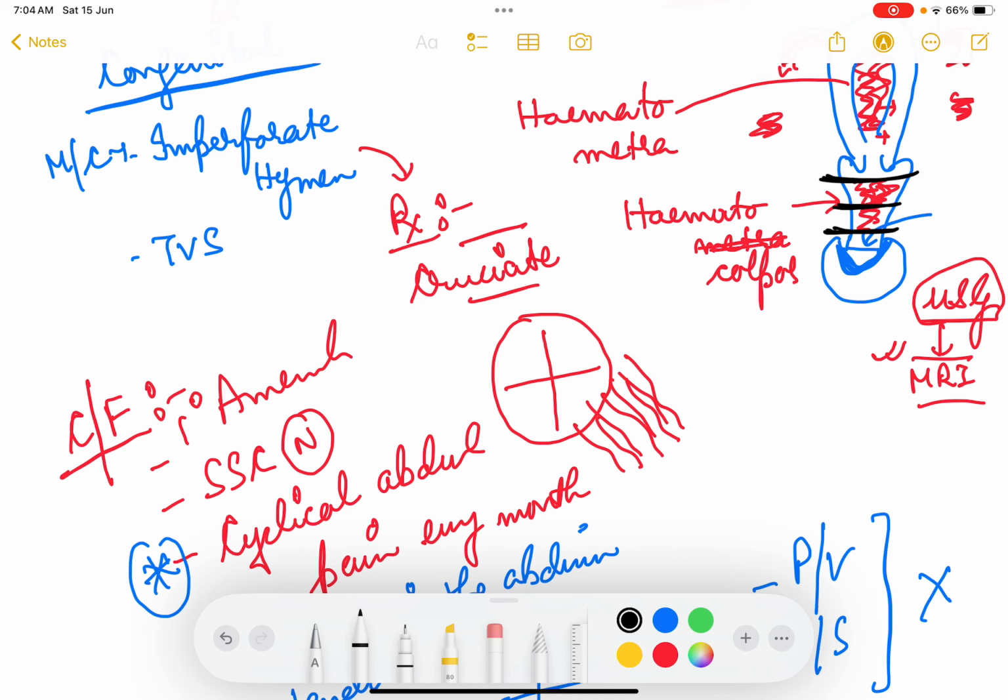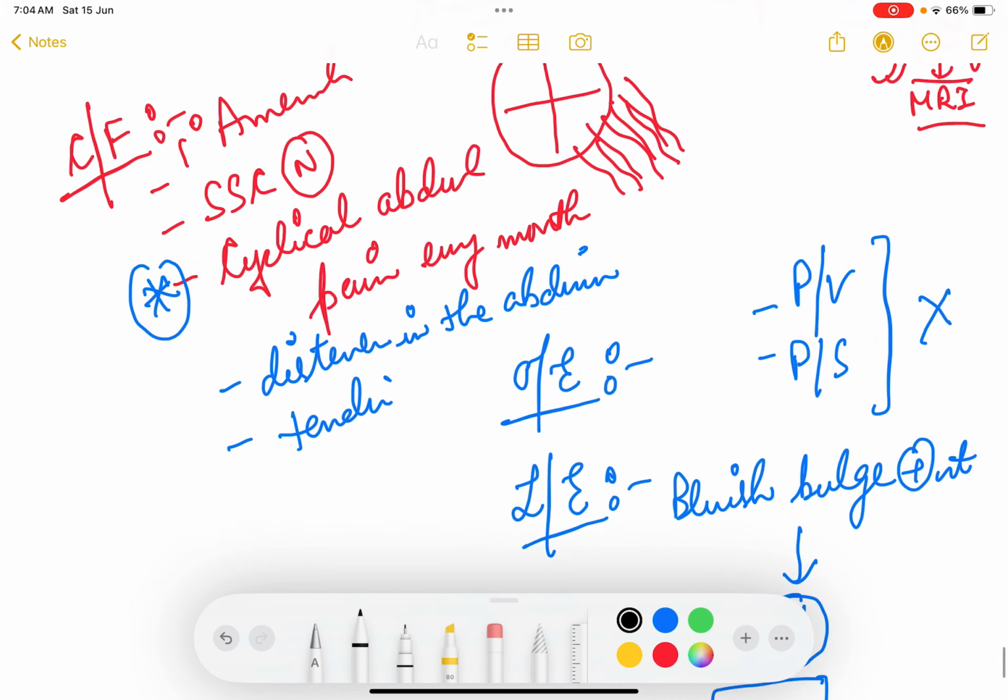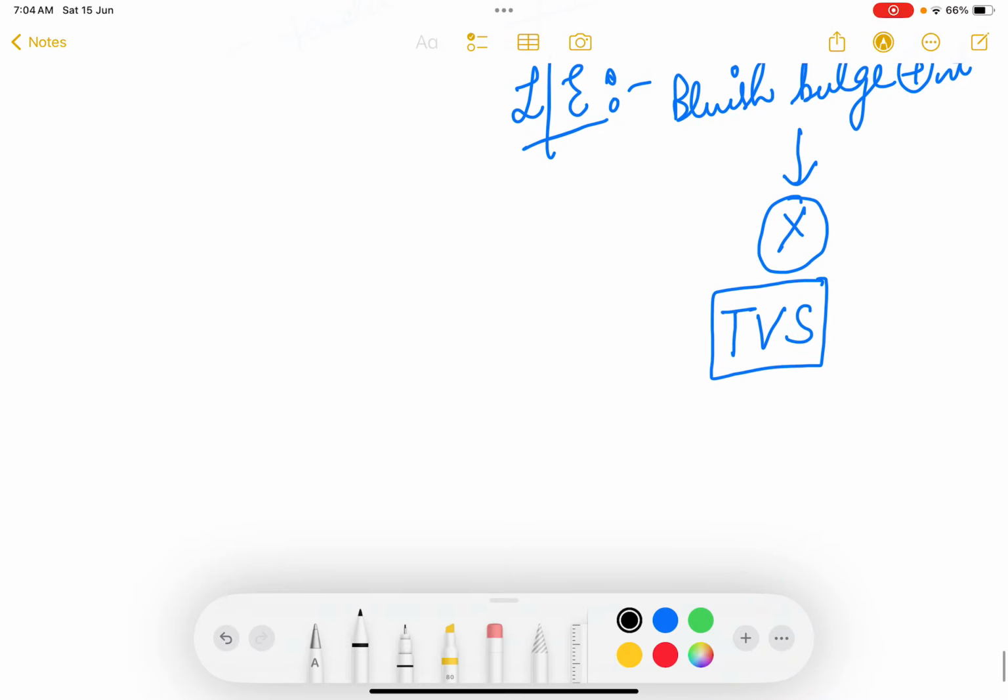So all the vaginal septums are very thick, and so bulge and bluish bulge will be absent. So bluish bulging in local examination helps us in differentiating between imperforate hymen and transverse vaginal septum. So treatment of imperforate hymen, I have already told, is very easy.